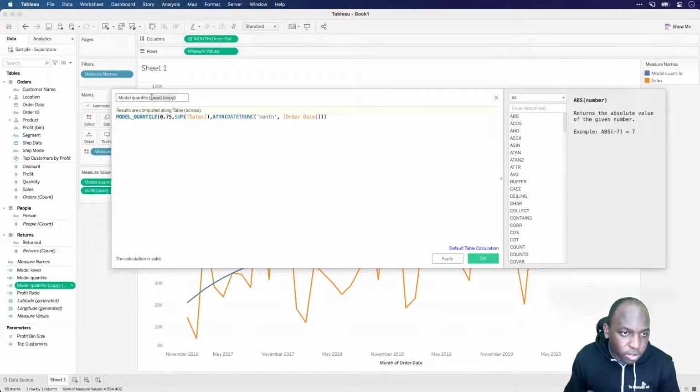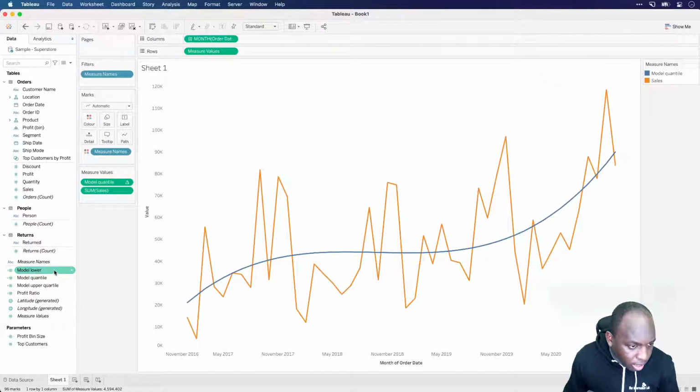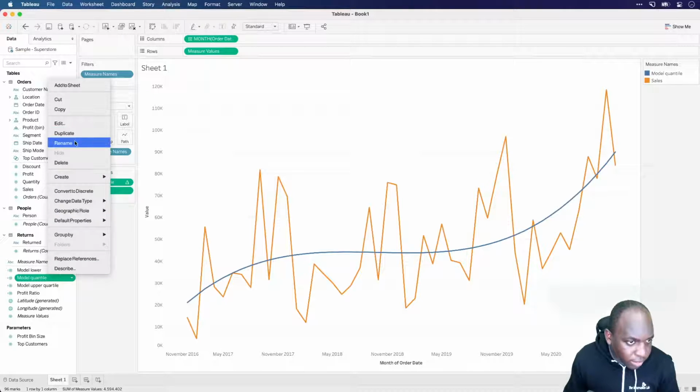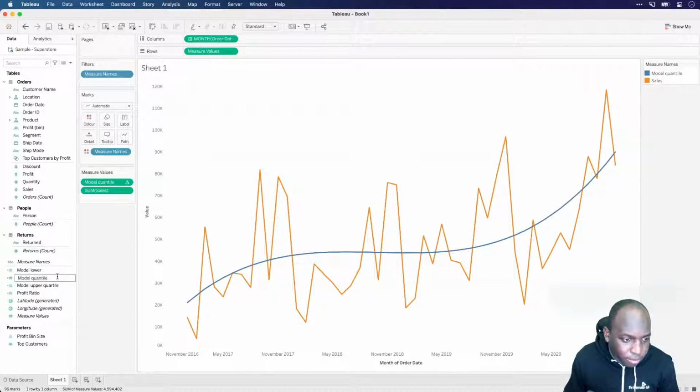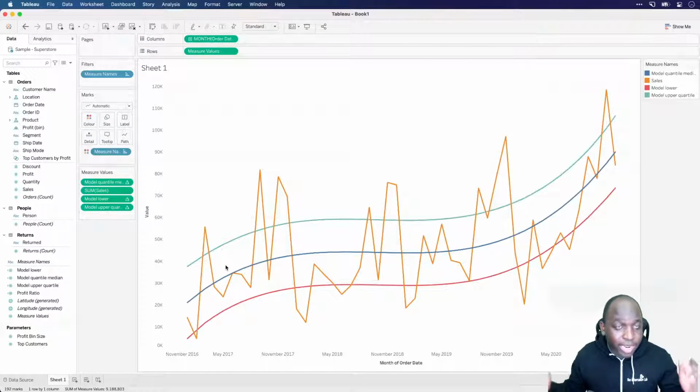Let's call this upper quartile. Click apply, and let's actually call this what it is, median. What I can now very easily do is drag the model lower and upper and drag them in here, and you'll get a line either side.